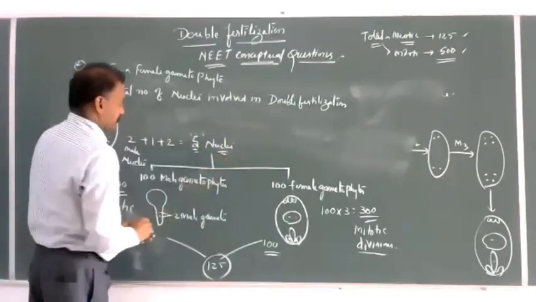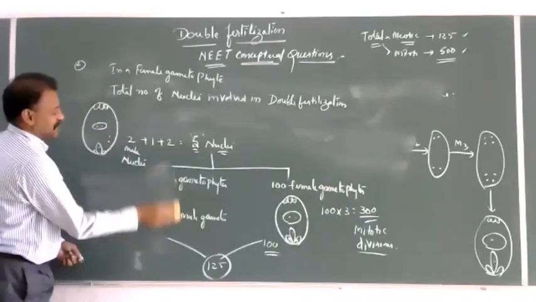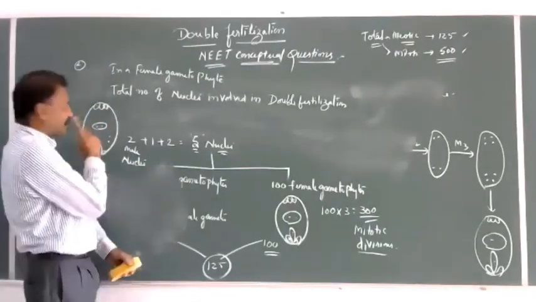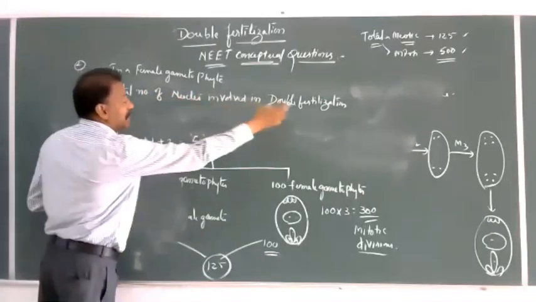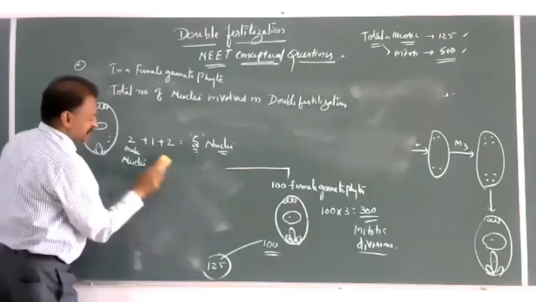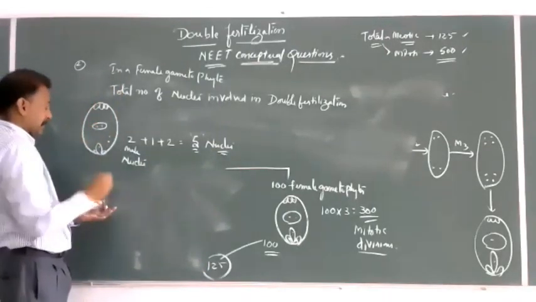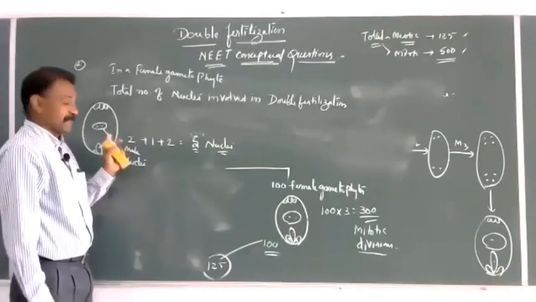Logical questions. So during fertilization, the total number of nuclei involved in double fertilization. Double fertilization means syngamy and triple fusion. Syngamy is 1 plus 1, 2.